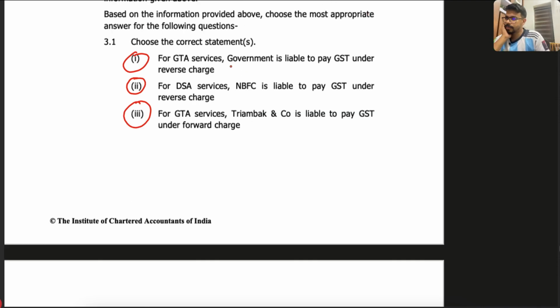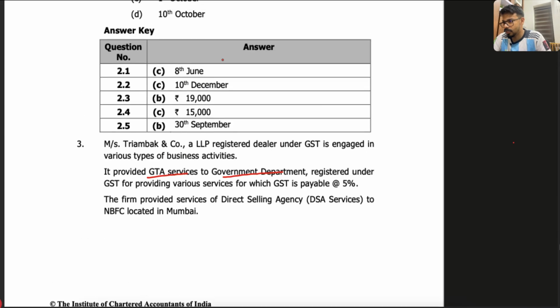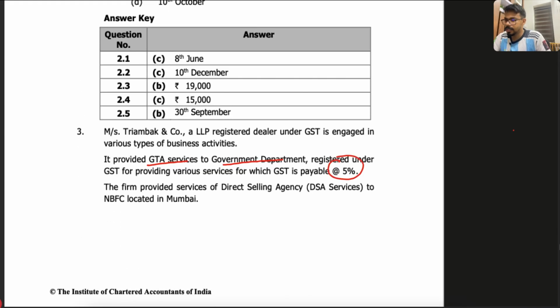Now tell me, buddies, in GTA services they have opted for 5%. So we know that it is RCM. Is there any problem if the recipient is a government department? No. If they are the recipient, they have to pay. But if the government department has taken the registration only for the purpose of TDS under section 51, in that case no RCM will be applicable.